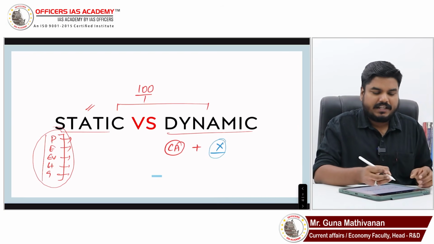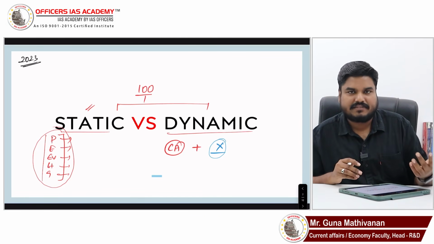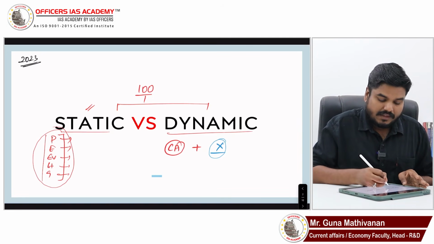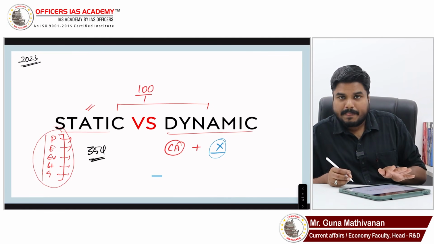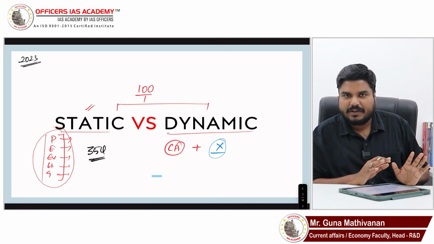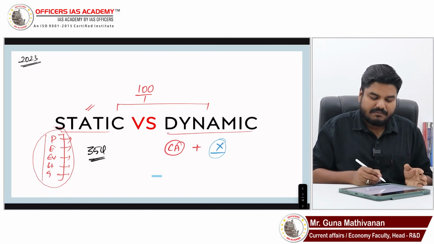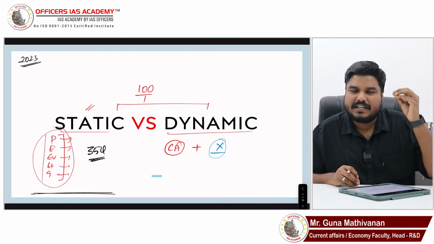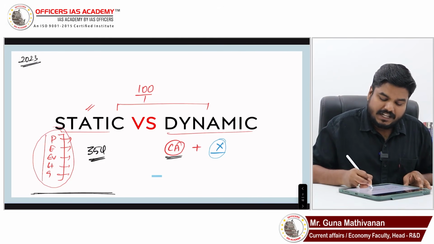Now, for further clarity, I am taking the 2023 question paper for analysis. In the 2023 paper, from the static part, 35 questions were asked. These 35 questions you can answer by reading those primary textbooks, NCERTs. There were some more questions based on polity, economy and all; I will explain that. But what I am referring to here is that these 35 questions you can answer by reading the primary textbooks.